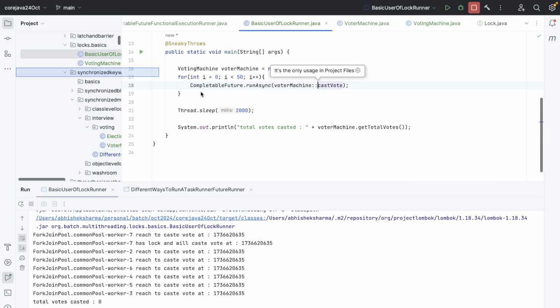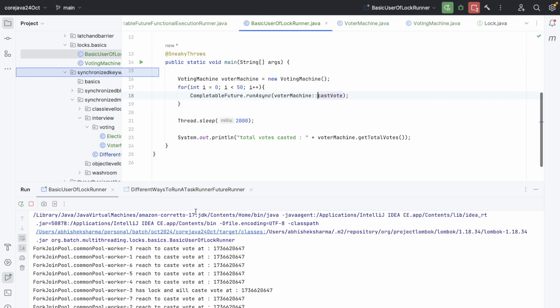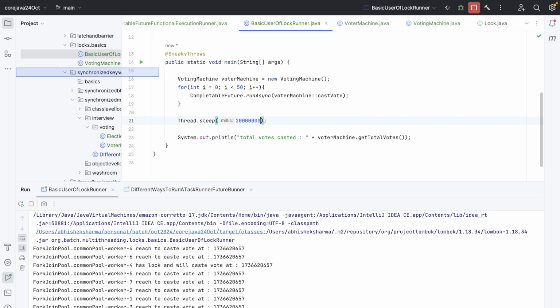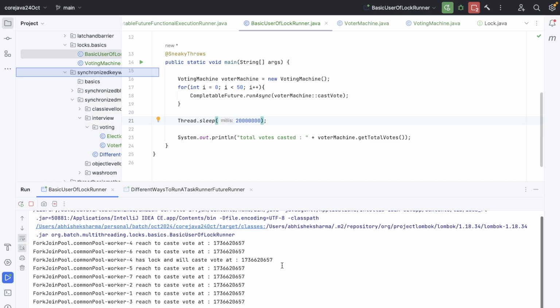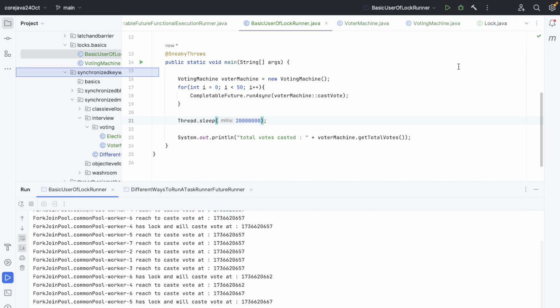Wait, how many threads? 50 threads should have come. Let's run this again. Okay, all right, 2-second wait is there, right? Okay, let's add this to unlimited. Now also, why only few threads coming? Okay, see, okay, cool. Let me close all two things and let me run it again.